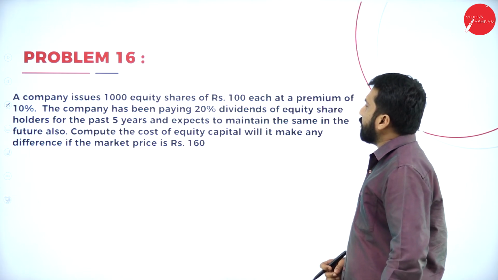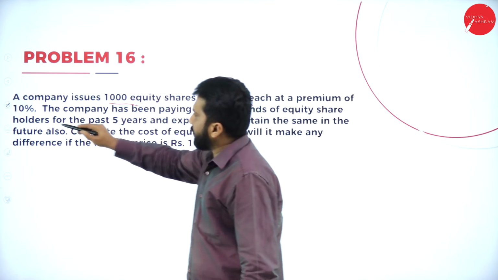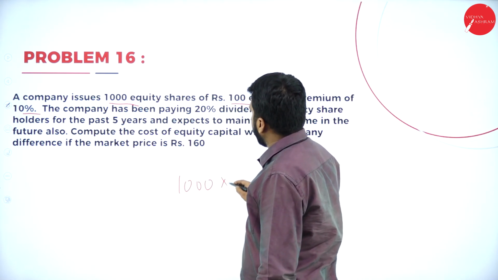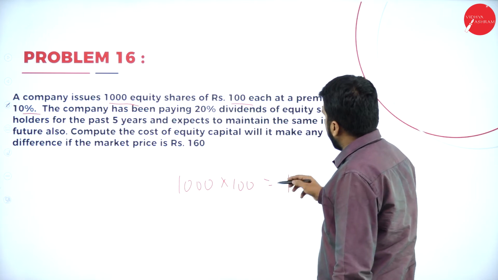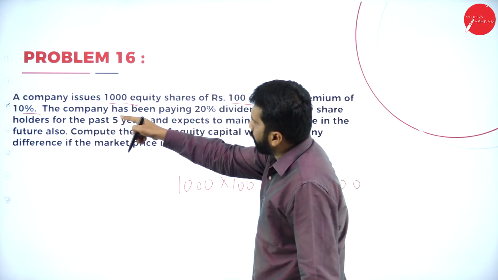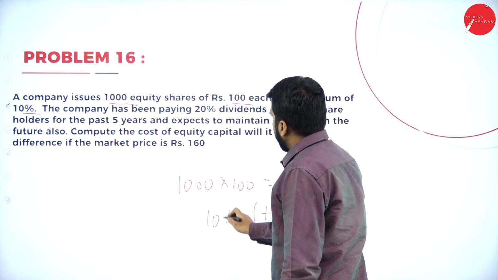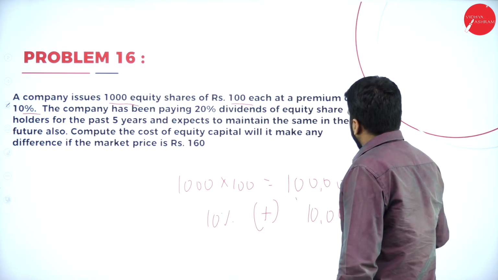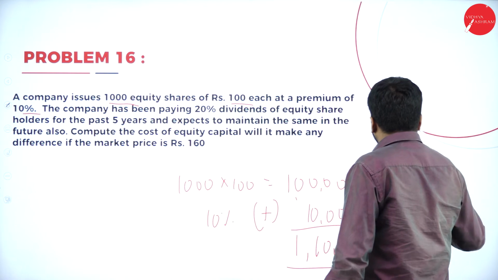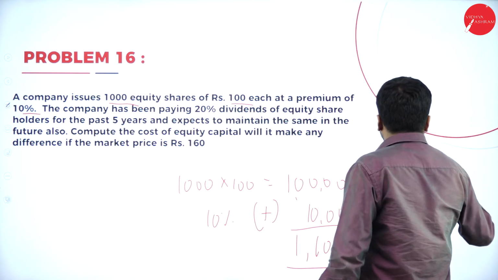A company issues 1000 equity shares of rupees 100 each at a premium of 10%. Now, so what happens? 1000 equity shares of rupees 100, it will be almost 1 lakh. At a premium of 10% means how much it is? Now, plus 10%. 10% means it will be 10,000. Your answer is 1,10,000. This 1,10,000 we call it as NP.